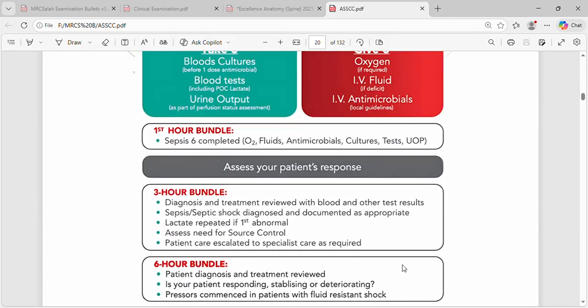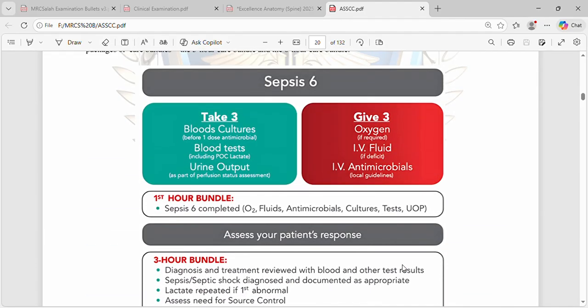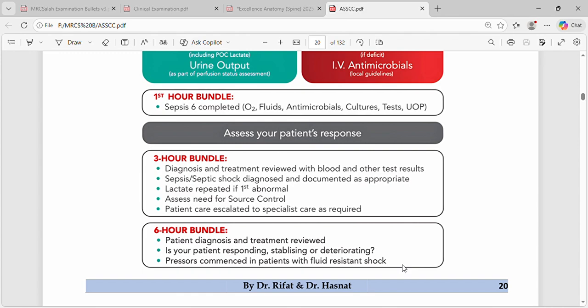First hour bundle, take 3, give 3. Third, review your diagnosis and treatment and blood tests. Also check the lactate. If high, repeat it. Also look for sepsis or septic shock and document it as appropriate. Assess need for source control and decide whether patient care should be escalated to specialist care or not.